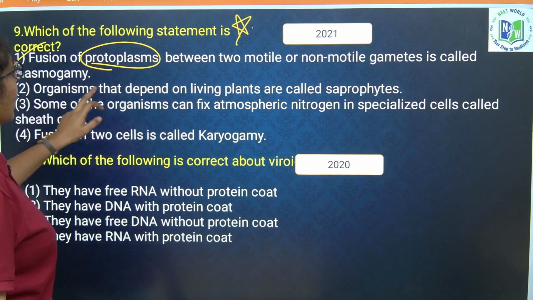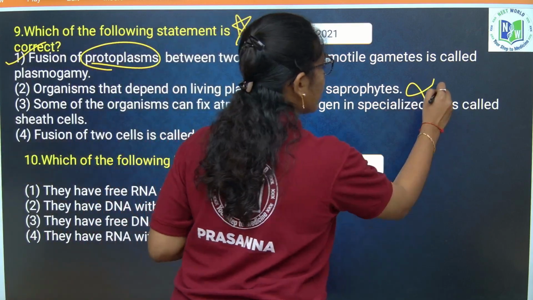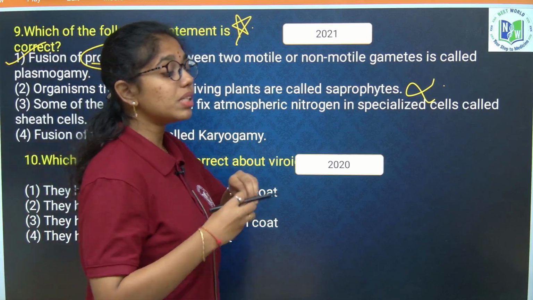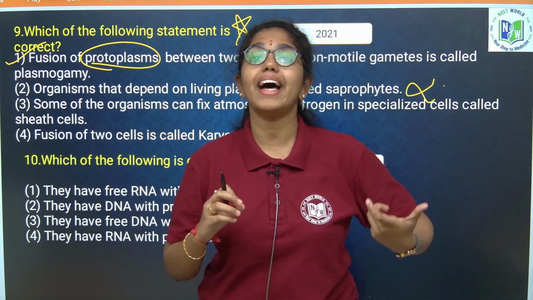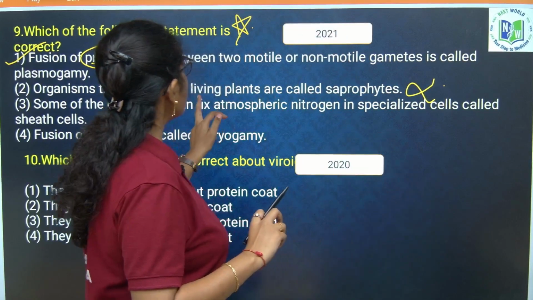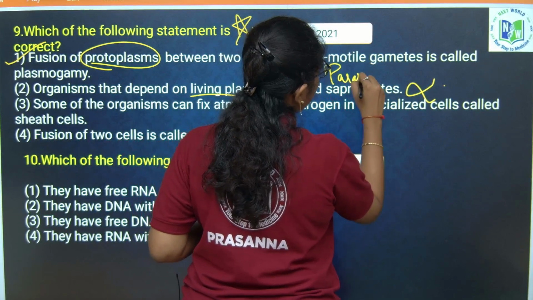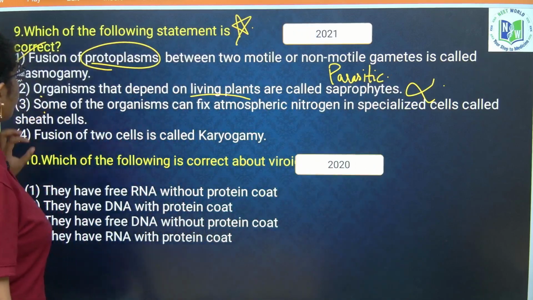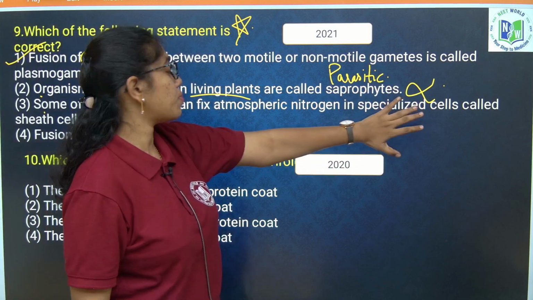True. Organisms that develop on living plants are called saprophytes. What is the saprophytic mode of nutrition, beta? If an organism is surviving or relying on dead and decaying matter, then only it is saprophytic nutrition. If it is on living plants, then it is called parasitic. It is called what, ma? Parasitic mode of nutrition.